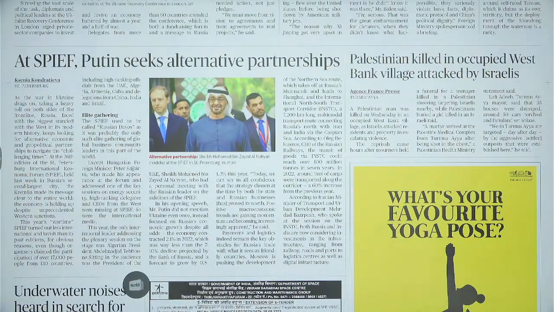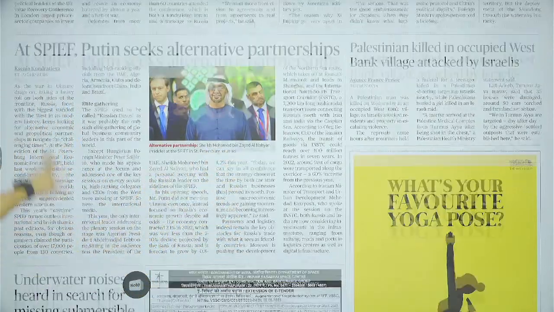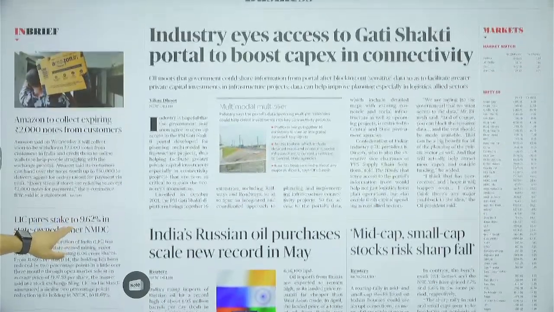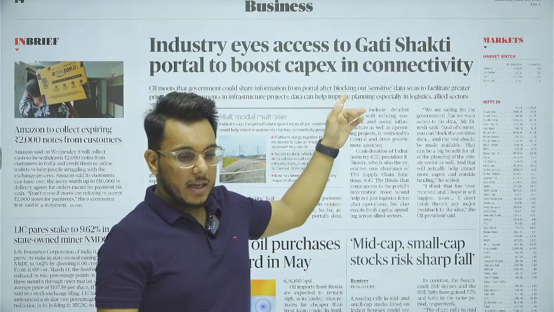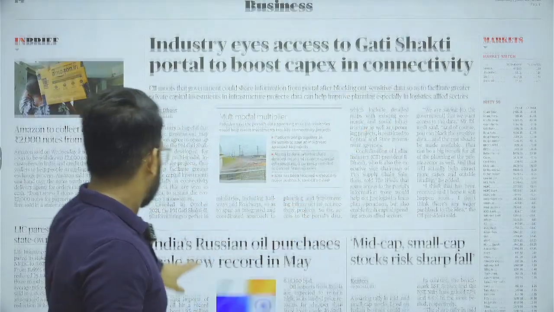Okay, at SPIEF, Putin seeks alternative partnerships. Okay, so SPIEF is a St. Petersburg International Economic Forum, which was held recently in the Russia. Okay, so Russia is also seeking the allies as the US is seeking the allies. Then coming to business page, industry eyes access to Gati Shakti portal. Now this is an important article. We'll take this with respect to the examination.